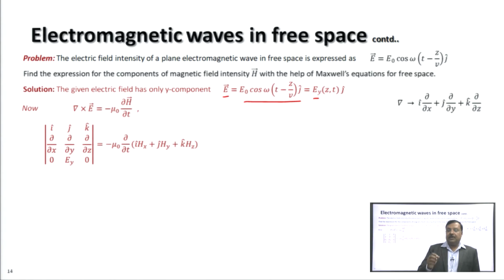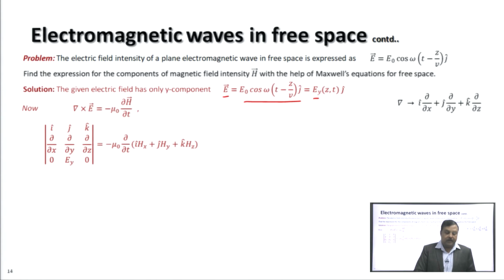So, E y is a function of z and t. What does that mean? It means that the electric field is propagating along the z axis. Propagation is along the z axis, and the electric field has only a y component. So, from Faraday's law, we have del cross E equal to minus mu 0 delta H by delta t,